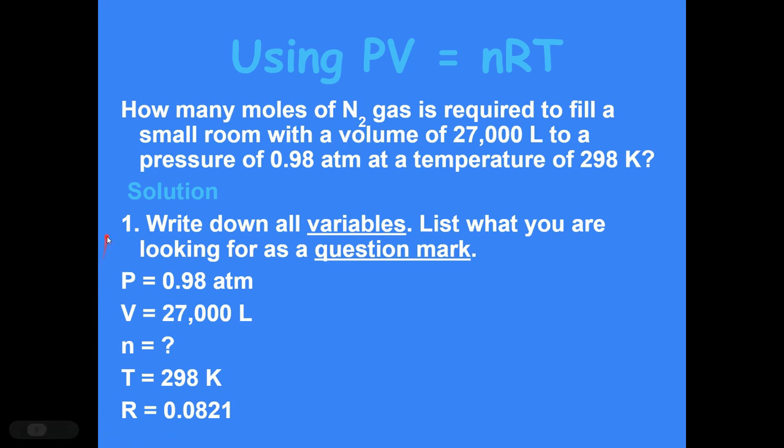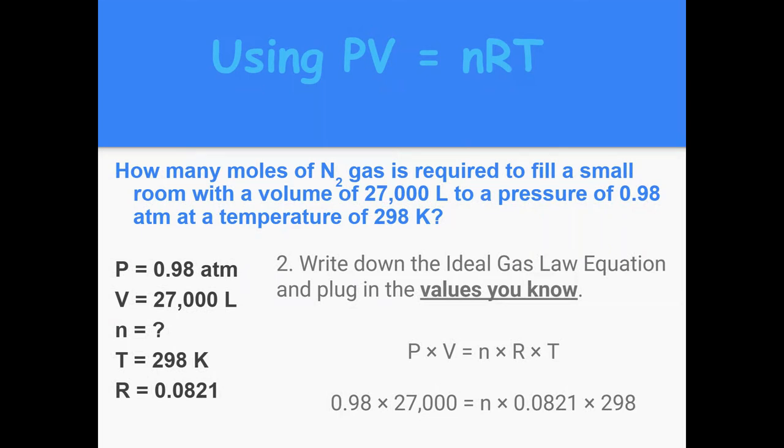From the problem, I can pull all of this information directly from what's written. Next, I will write down the ideal gas law equation and plug in whatever values I know. So I put the equation right here, and then notice I plugged in 0.98 for pressure, 27,000 for volume, N I don't know, so I'll leave it alone. R is always 0.0821, and T is 298.